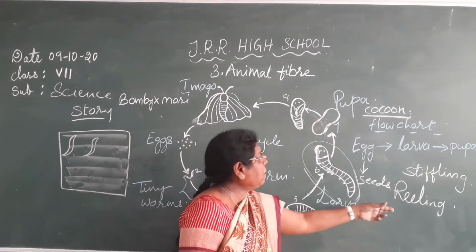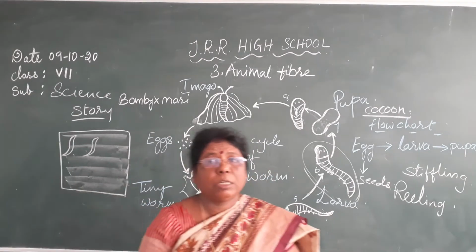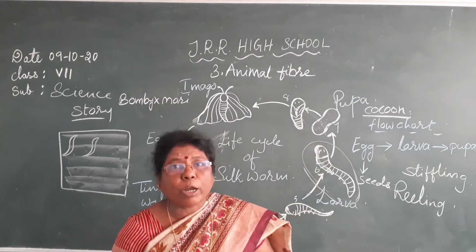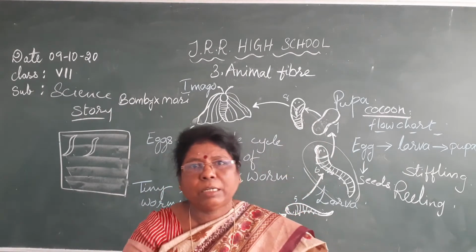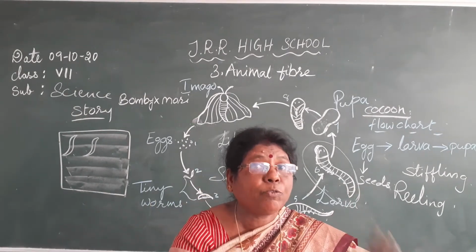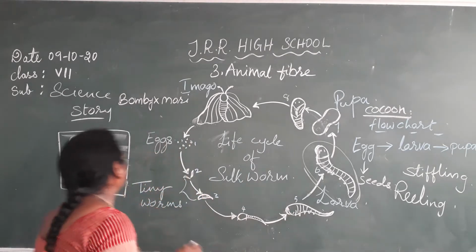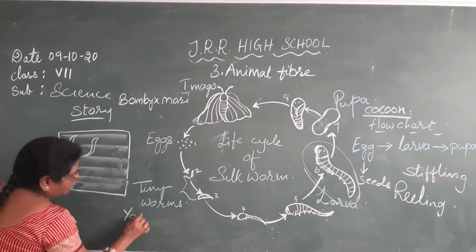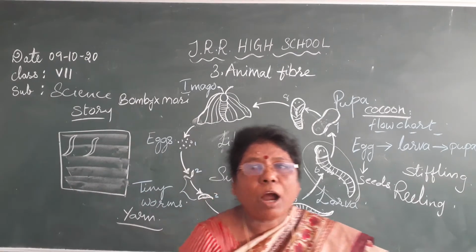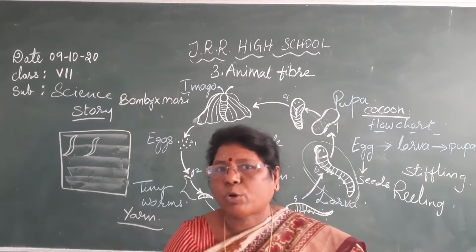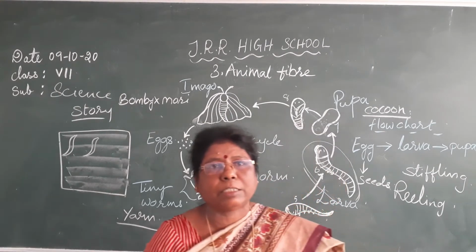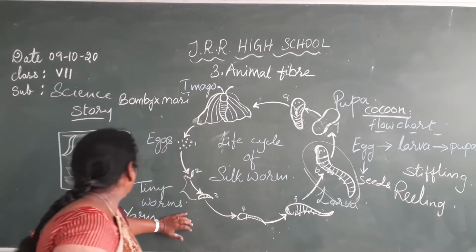So in reeling, they boil the cocoons to loosen the fiber. When they boil it, they get the end of the fiber and remove it. They use 4 to 5 fibers to make a yarn. In this way, this process takes place in the sericulture industry, isn't it? Now here we'll see.